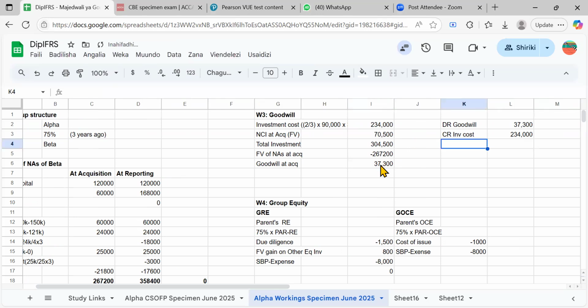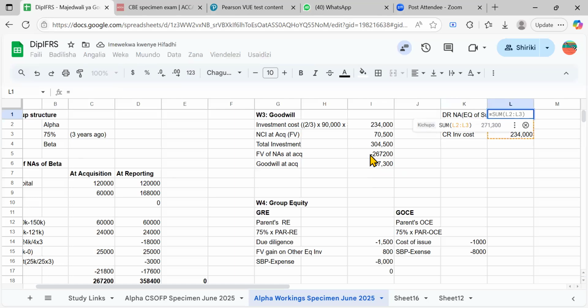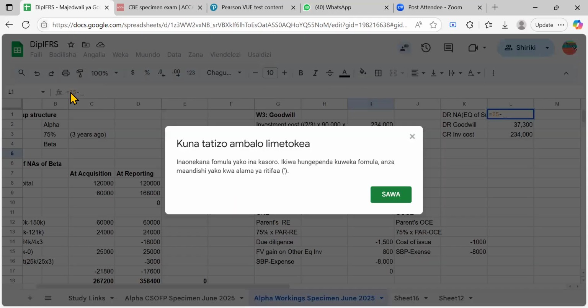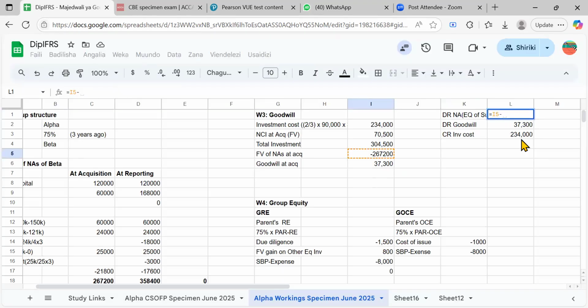And what do we mean? We are dealing with the net assets. We need to remove the net assets. Debit net assets, which means the equity of the subsidiary. Debit it by what figure? 267,700. Yes. You see what I did? You have to debit it by this figure, right?